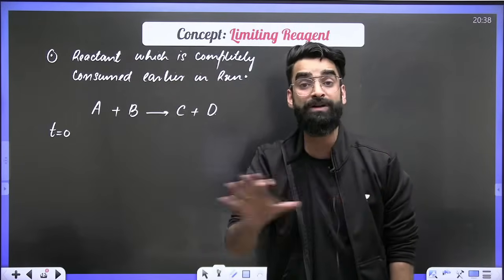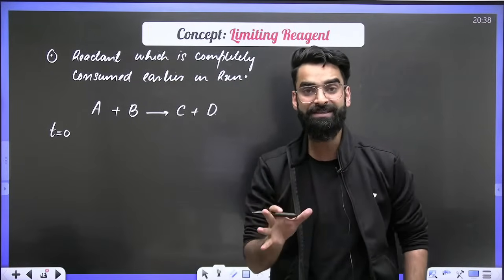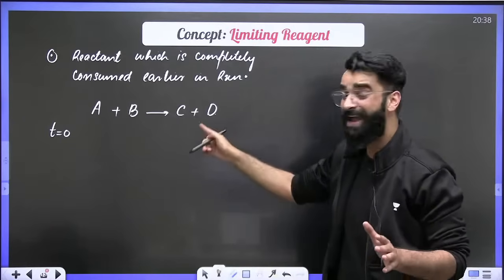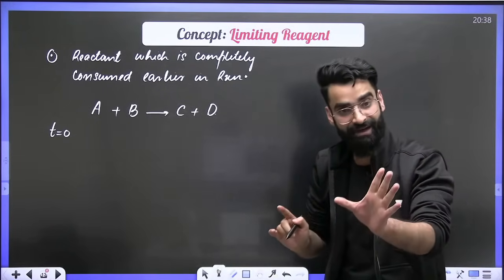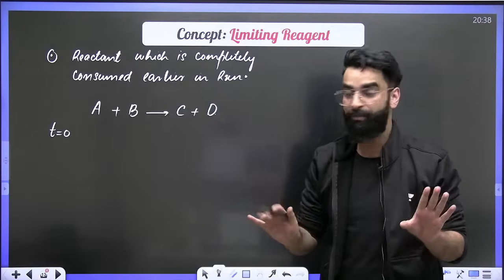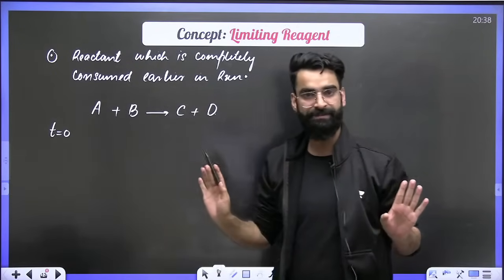If the reaction has not started, the container in which this reaction has to take place will be containing only the reactants. It won't be containing the products at time t equal to 0. That should be clear to you.